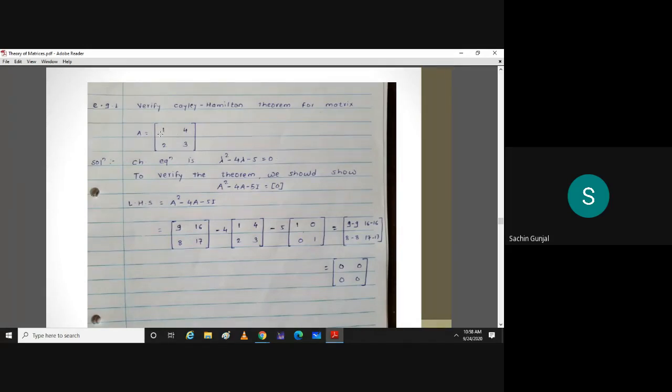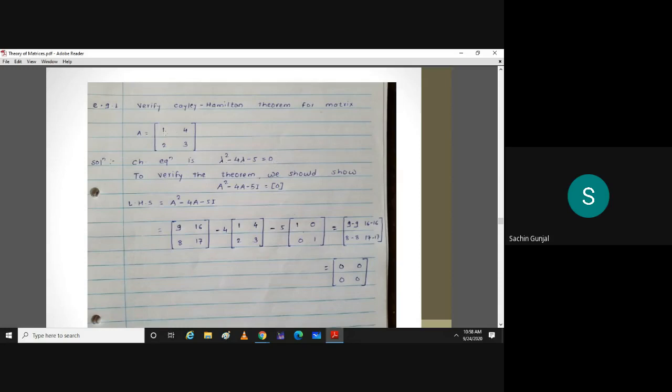So what is its characteristic equation? Lambda square minus trace of A plus its determinant equal to 0. For 2 by 2 matrix, characteristic equation is lambda square minus trace of A plus determinant of A equal to 0.